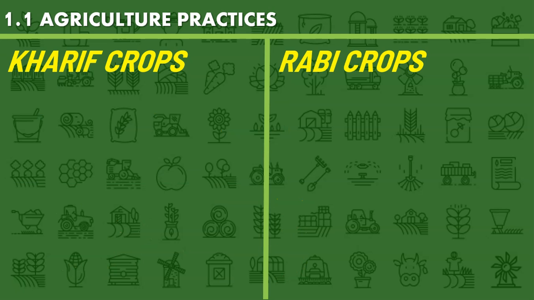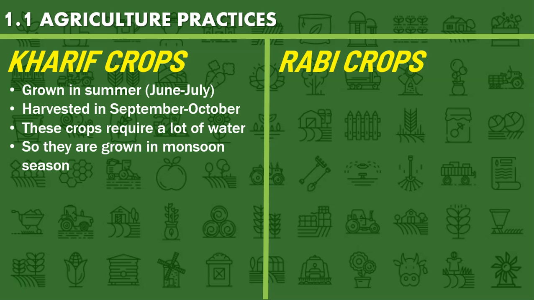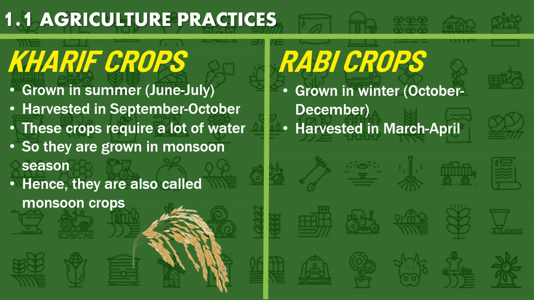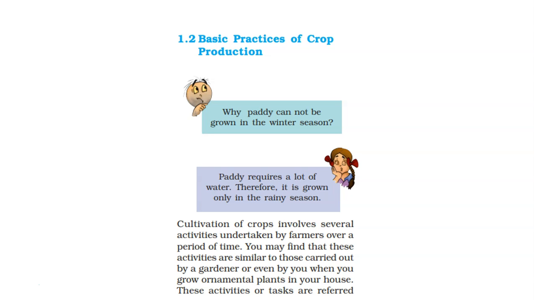So crops, based on the season they're grown, can be classified into kharif crops and rabi crops. Kharif crops are grown in the summer, from June to July. They're harvested in September to October, and these crops require a lot of water, so they're grown in monsoon season. Hence, they're called monsoon crops. For example, rice. Rabi crops are grown in the winter season from October to December. They're harvested in March to April. For example, wheat and peas.